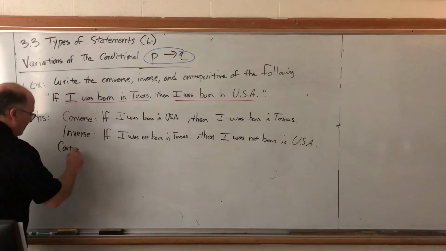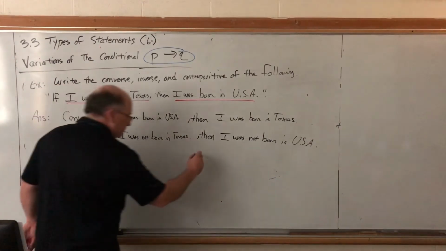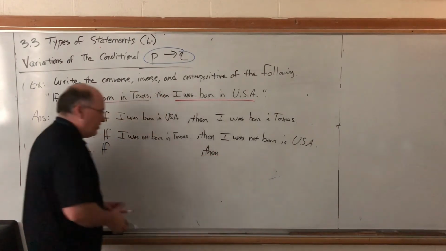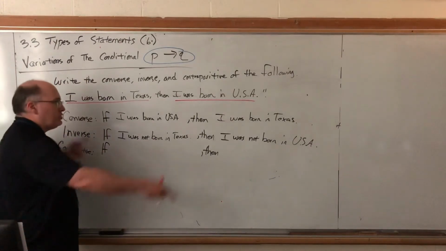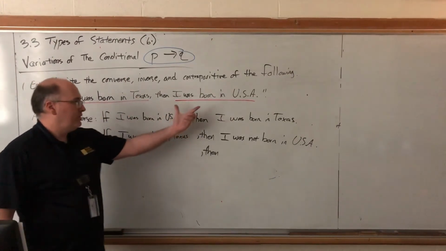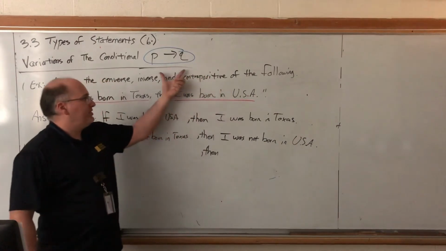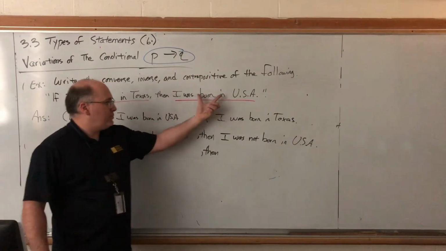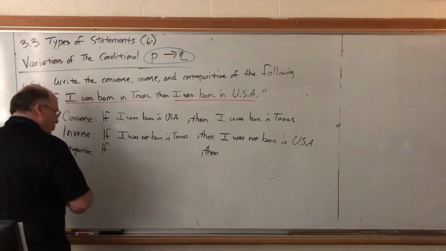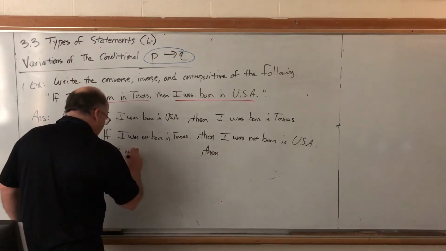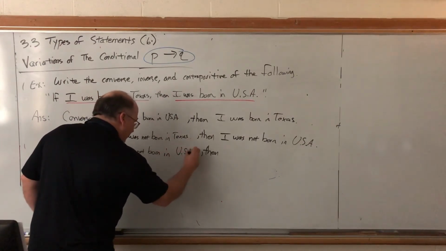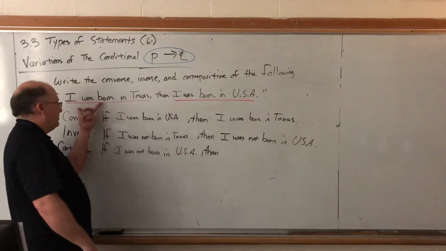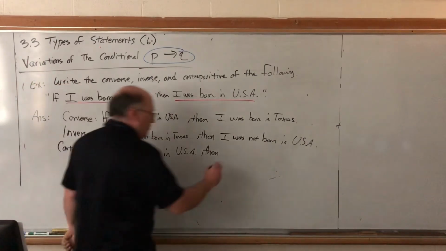Contrapositive. The if and the then don't budge. But for the contrapositive, you both switch and negate. So we need to switch them and at the same time negate them. So we'll take the consequent, move it up front, and at the same time negate it. I was born in the USA, I was not born in the USA. If I was not born in the USA, then switch and negate, I was not born in Texas.